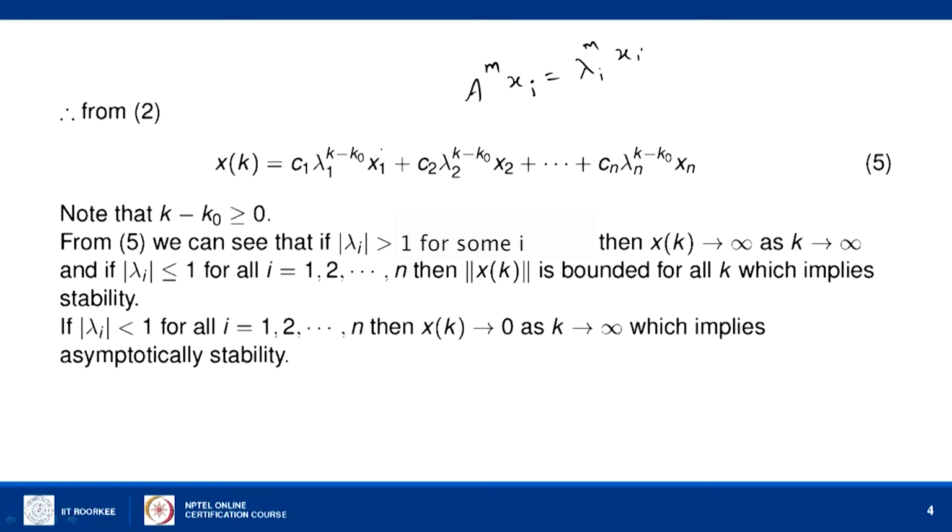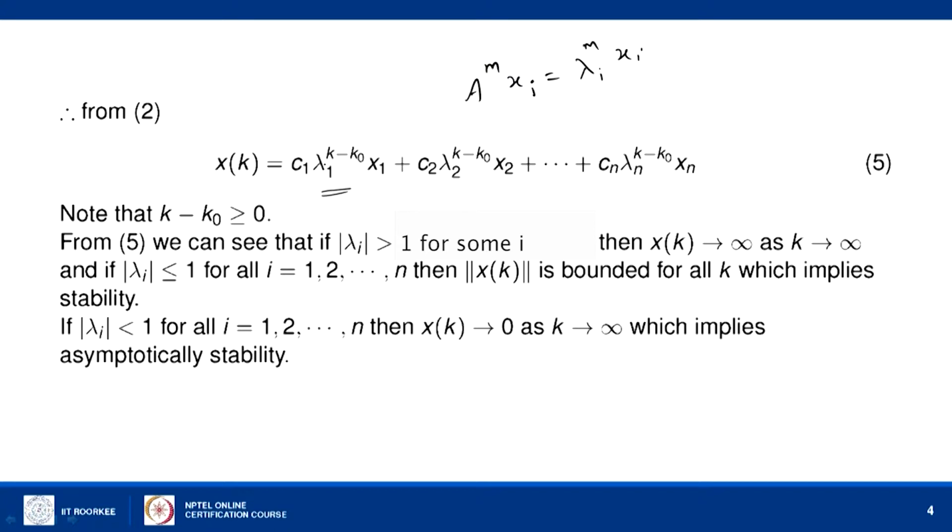And when k minus k naught is always positive, and if the eigenvalues are such that the modulus of lambda i is greater than 1, even if only one of the eigenvalues has modulus greater than 1, we can easily see that it will tend to infinity.